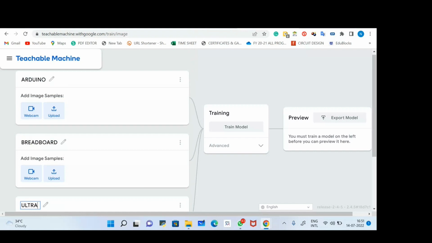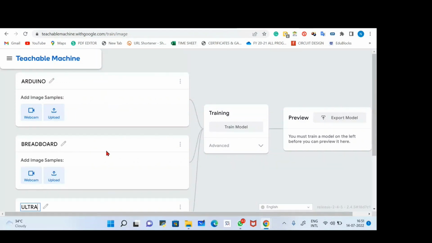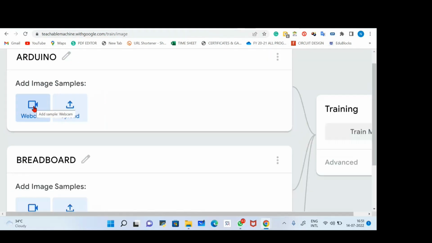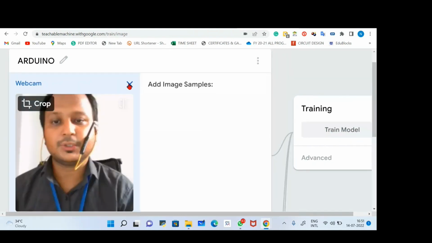Then we have two options. This is the initial part, where we are going to upload images, or samples. We have two options: the first is Webcam, the second is Upload. If you want to directly capture images, you can use the webcam option.